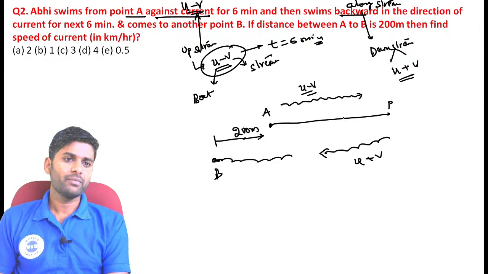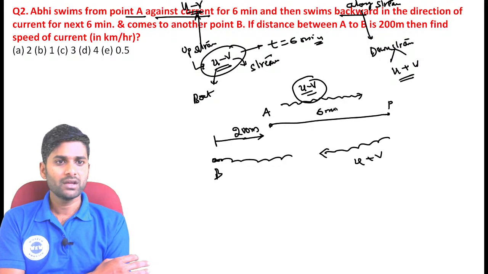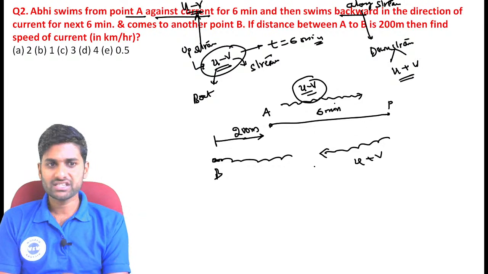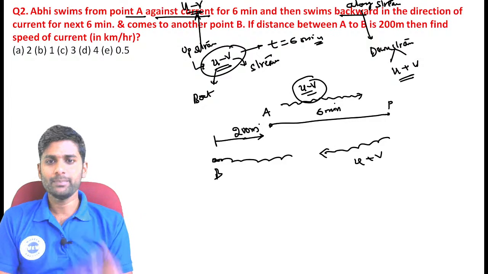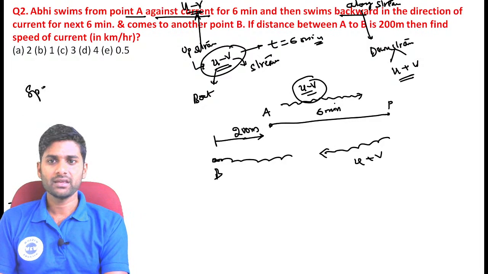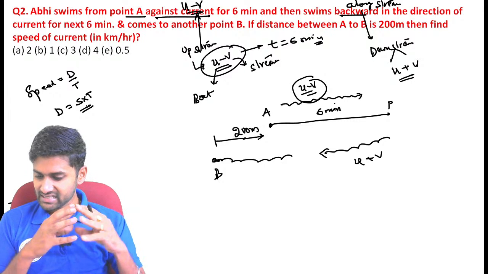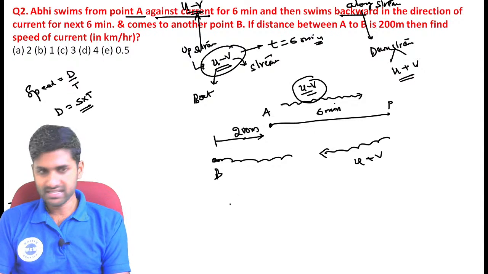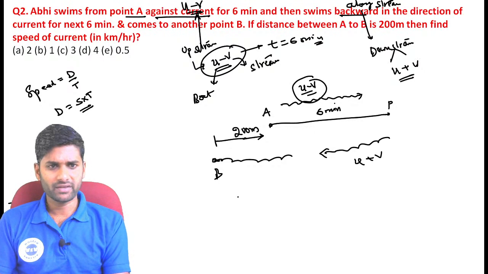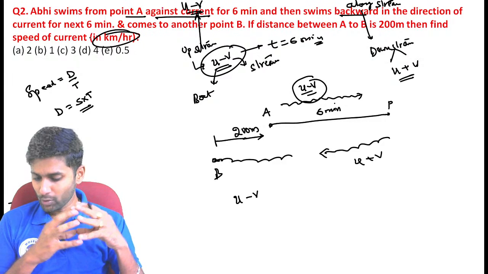From A to a certain point, he travels upstream for 6 minutes. Now he was traveling along the stream, which means U plus V. He reaches point B, and the distance between A and B is equal to 200 meters. We already know the formula, guys. Speed is equal to distance by time, so distance is represented as speed into time. First speed, I just assume as U minus V. You can take it as meter per second or kilometer per hour, and we represent the final answer in kilometer per hour.